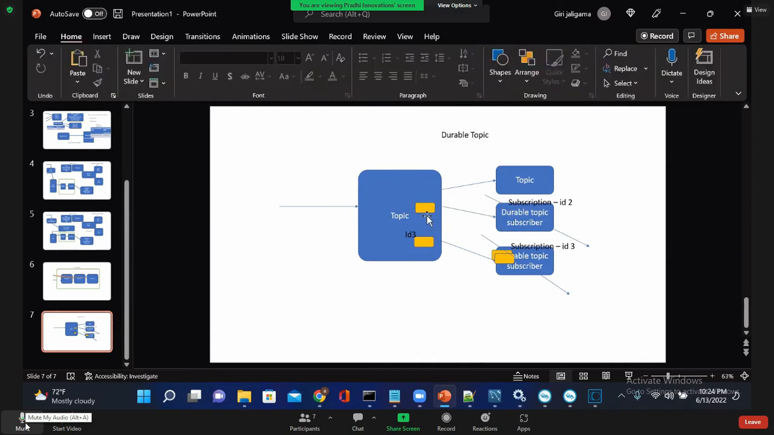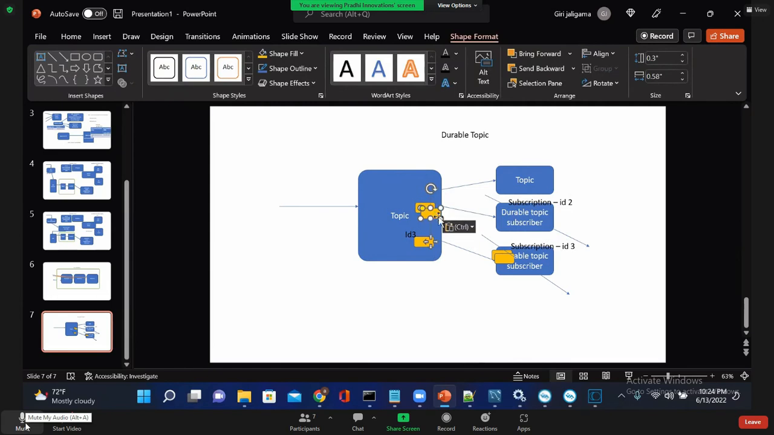One more message is published. It will be stored here as well. Now two messages are stored for this one. Let's say a fourth message is published. This will receive the message. This one is inactive, so that message will be stored, and one more message will be stored for this one. Is that clear so far?